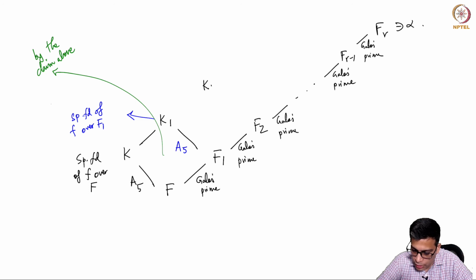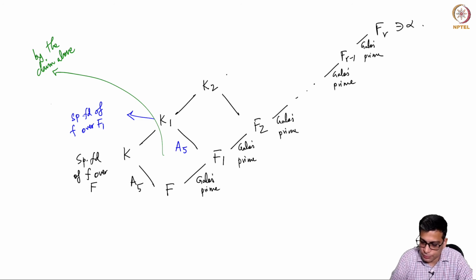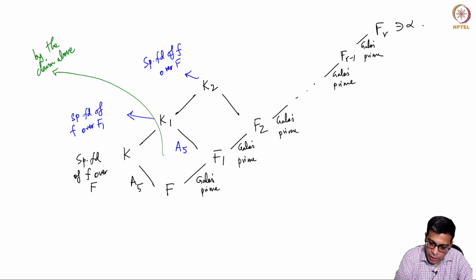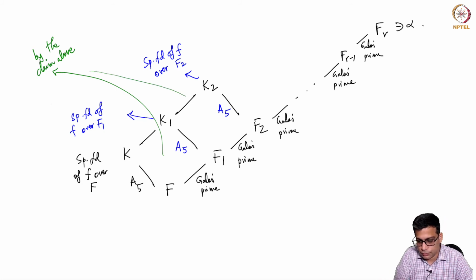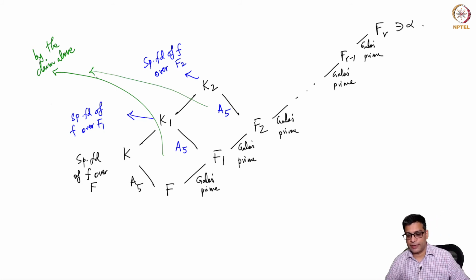So we take the splitting field. So this is the splitting field of f over F2 now, and by the same claim, that is A5.